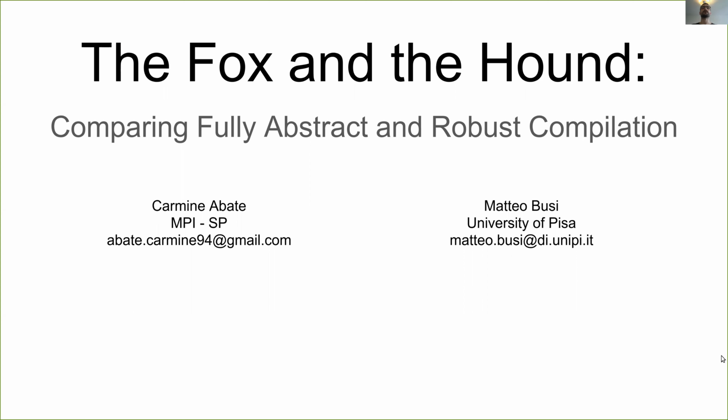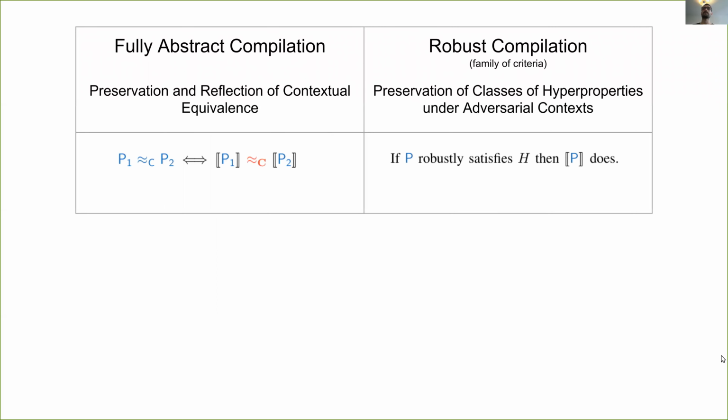So let's start by looking closer at these two notions. By fully abstract compilation, we mean preservation and reflection of contextual equivalence. For a fully abstract compiler, two source programs, P1 and P2, cannot be distinguished by an arbitrary source context if and only if, after compilation, P1 compiled and P2 compiled cannot be distinguished by an arbitrary target context.